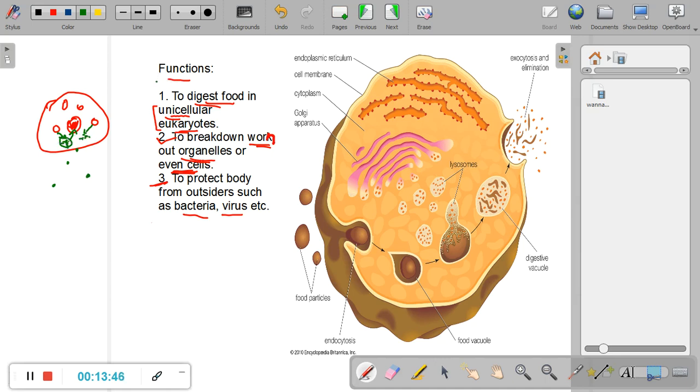So let us just revise the three functions of lysosomes. The first function is to digest food, but not in humans, but in unicellular eukaryotes such as amoeba. The second function performed by lysosomes in living organisms is to break down worn out or damaged organelles or damaged cells. And the third function of lysosome is to protect our body from disease causing agents such as bacteria and virus.